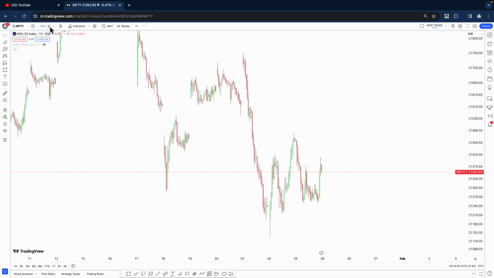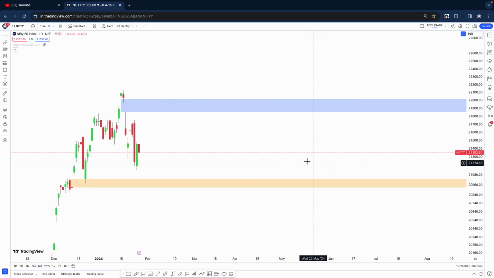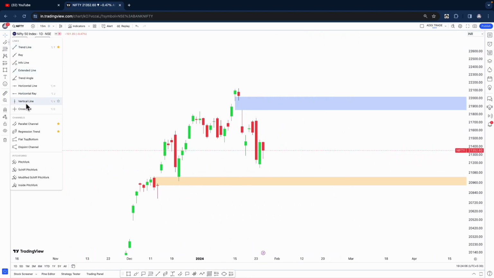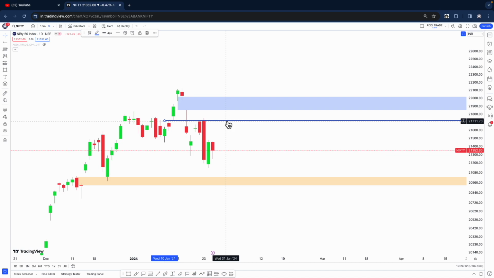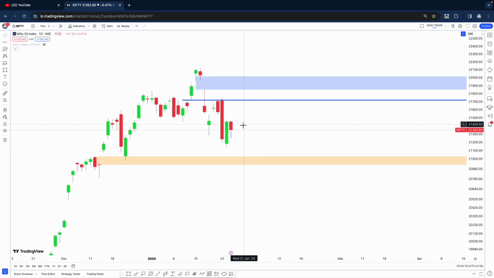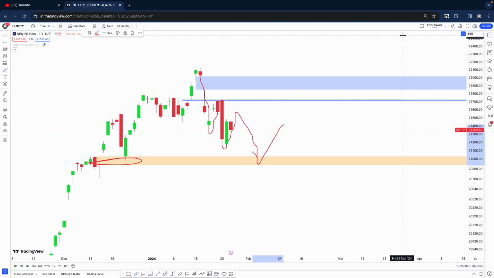And in Nifty, it is kind of the same. I'll just go to the daily chart. See, we have two strong levels that can act as resistance on the upside. One is this, that is 21,700, and the other is this gap area. This is the daily chart of Nifty. So again, in Nifty, see, overall we do have this type of a higher low and higher high type of scenario, right? Where we made this low, we could come make a new lower high and then a new lower low. I'm expecting a possible test of 21,000, this zone, where we could kind of test this before getting a bounce. That is what I'm expecting.